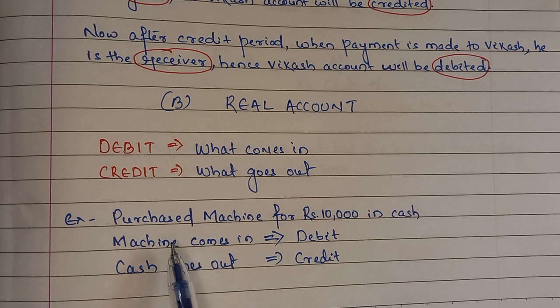Let's take an example. Purchased machine for rupees 10,000 in cash. Machine comes in, right? What is happening here? Purchased machine. So machine is coming to the business. So your asset is increasing, right? So machine comes in. So it is debit. Cash goes out, because this 10,000 rupees cash I have to pay to the supplier. I have to pay to the vendor. In that case, cash goes out. So it is credit. So what is the journal entry here? Machine debit, to cash credit.